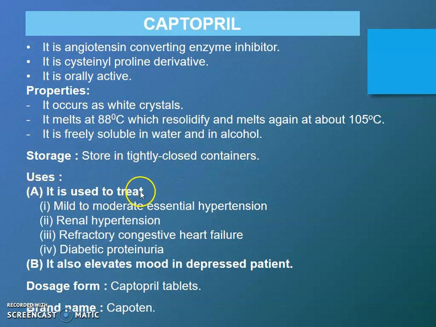Uses: it is used to treat mild to moderate essential hypertension, renal hypertension, refractory congestive heart failure, and diabetic proteinuria. And it also elevates mood in depressed patient. Dosage form: it is available in the form of Captopril tablet and the brand name is Capoten.